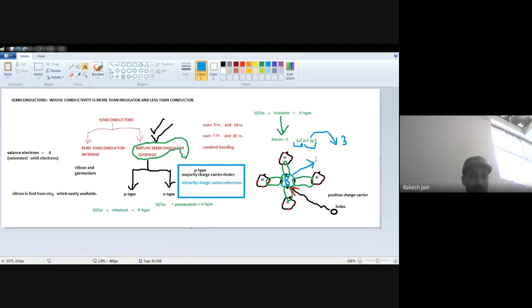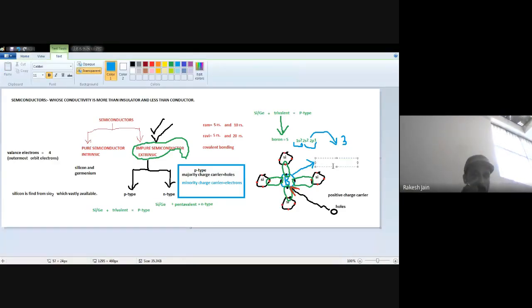Why? Because from the fourth side, it is tightly bound by a covalent bond with silicon. So the boron cannot move, and the thing which cannot move is known as an immobile ion. So a p-type semiconductor consists of immobile ions. Which kind of immobile ion?